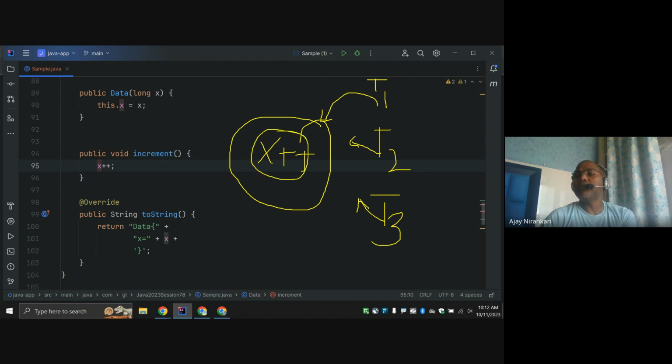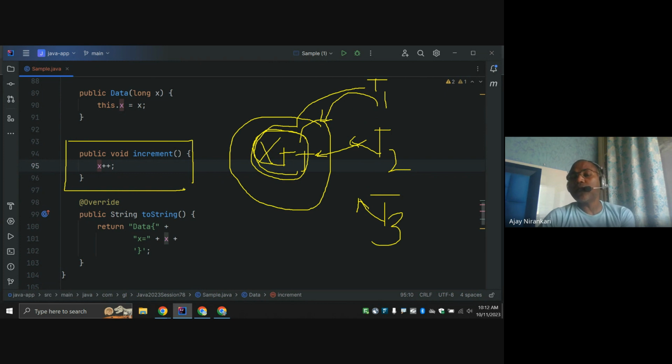Once it's done and released, then you can go. So this is one basic guarding. Whatever code you identify as problematic due to multi-threading, you have to ensure that this code is accessed by only one thread at a time.